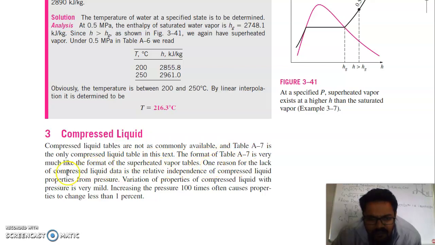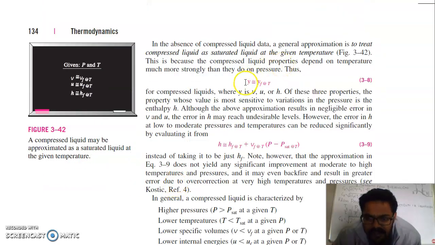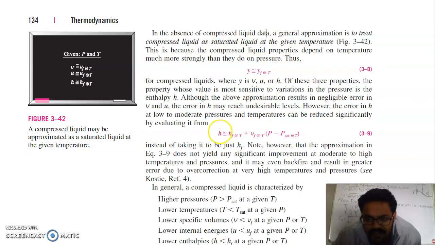One reason for the lack of compressed liquid data is the relative independence of compressed liquid properties from pressure. Variation of properties of compressed liquid with pressure is very mild. Increasing pressure 100 times often causes properties to change by 1%. So it means the properties of compressed liquid are independent of pressure, and we can write that the property of compressed liquid is a function of temperature only. In the absence of compressed liquid data, a general approximation is to treat compressed liquid as saturated liquid at a given temperature. Even the enthalpy of compressed liquid can be treated as a function of temperature only.